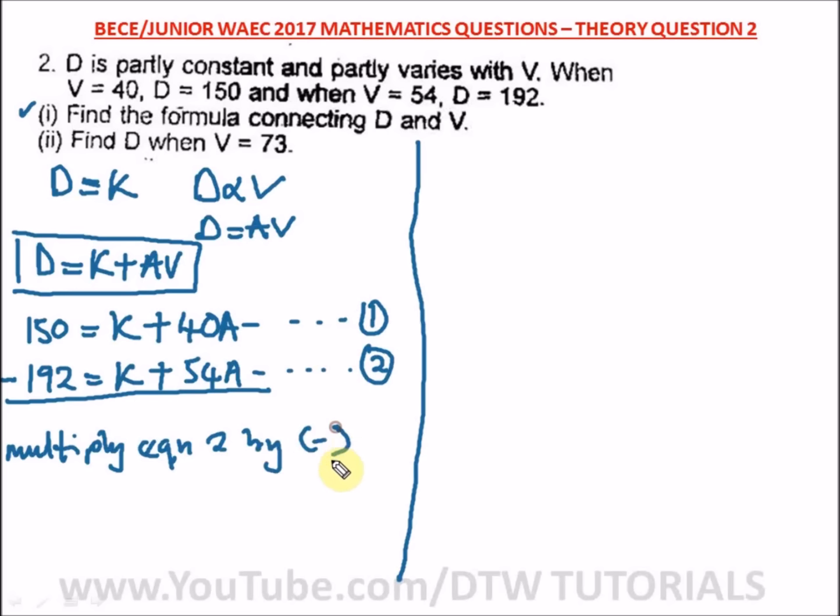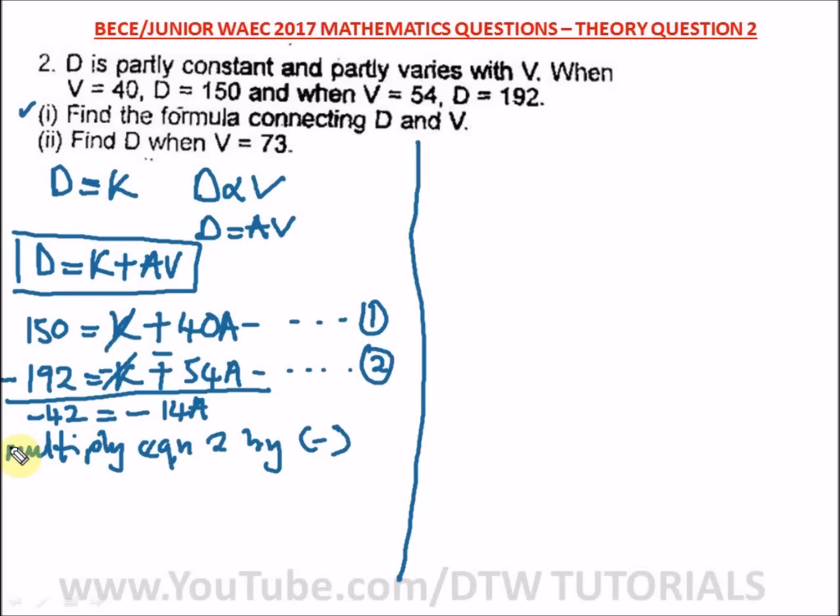So we multiply equation 2 by the negative sign. When we multiply by the negative sign, K will be negative and this positive will change to a negative sign. So what do we have here? 150 minus 192 will give us minus 42. Why is it minus 42? Because the bigger number carries the negative sign and we perform subtraction. Then plus K minus K is 0, so this will cancel out. We have here plus 40A minus 54A, which will give us minus 14A.